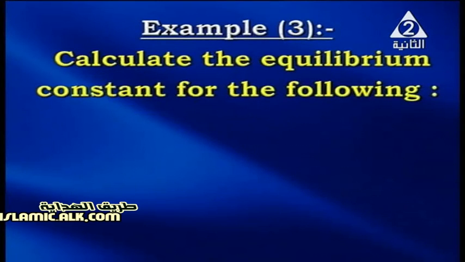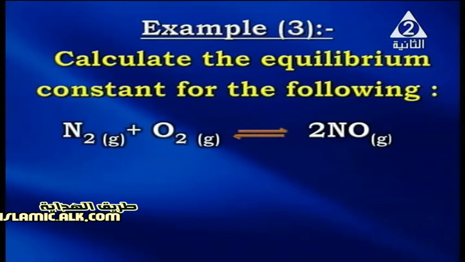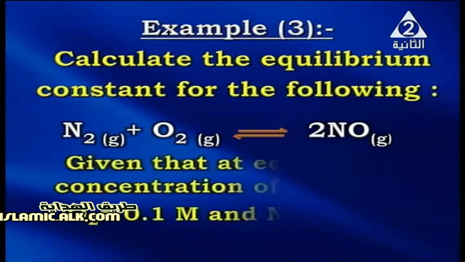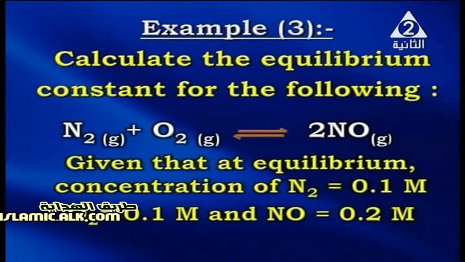Another example, my dear students. Calculate the equilibrium constant for the following reaction. Nitrogen plus oxygen gives nitric oxide gas. Here, the equilibrium concentration of nitrogen gas equals 0.1 molar, oxygen gas 0.1 molar, and nitric oxide equals 0.2 molar.